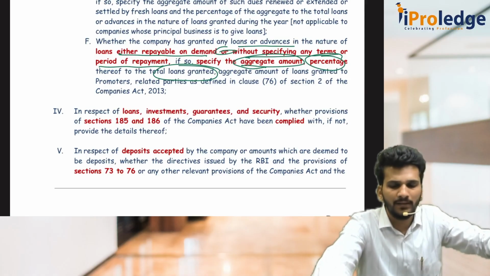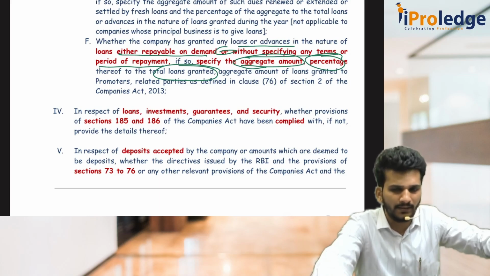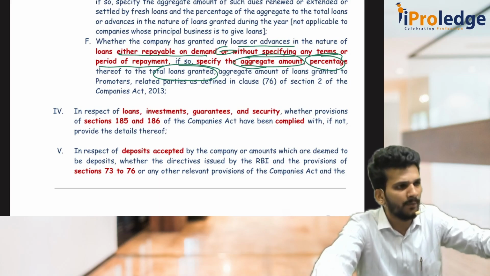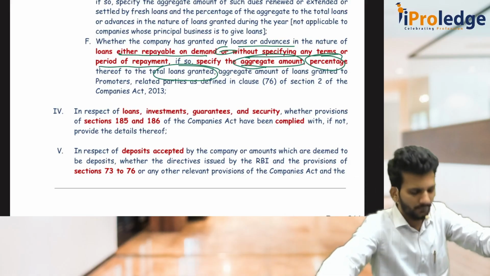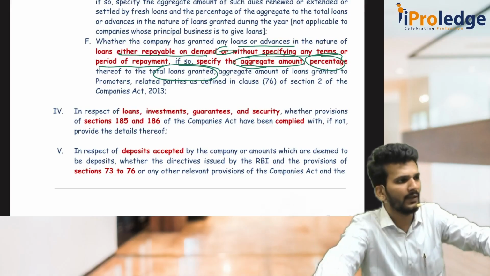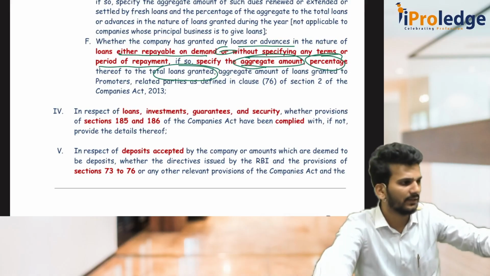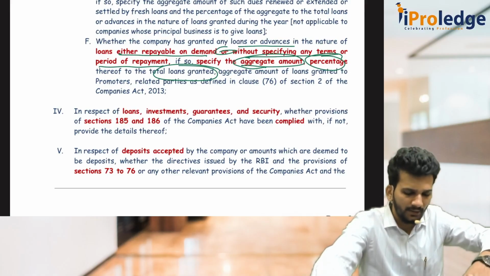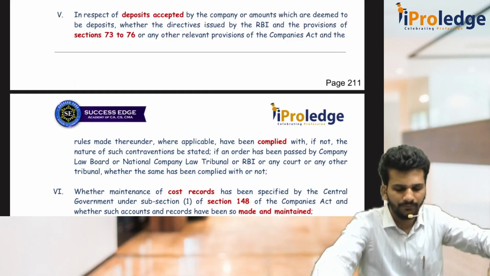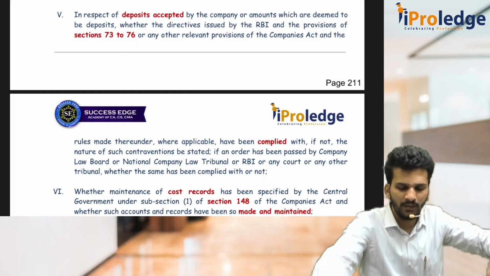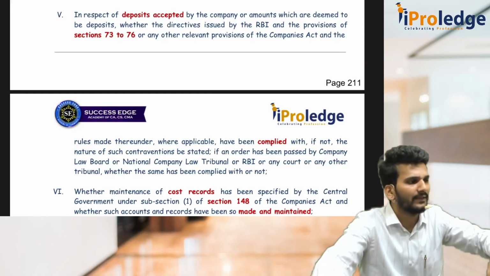Then the fifth clause: whenever the company is accepting public deposits, see, deposits are of two types. One is deposits from the members, which we discussed in sections 73 to 76 of the Companies Act. Again, there is a deposit from the public. Whenever the company is accepting deposits from the public, it has to follow three things. One, whether they have complied with sections 73 to 76 of the Companies Act or not. Then it also has to comply with the RBI guidelines. And third, if any NCLT has given any order, that also has to be clearly followed.